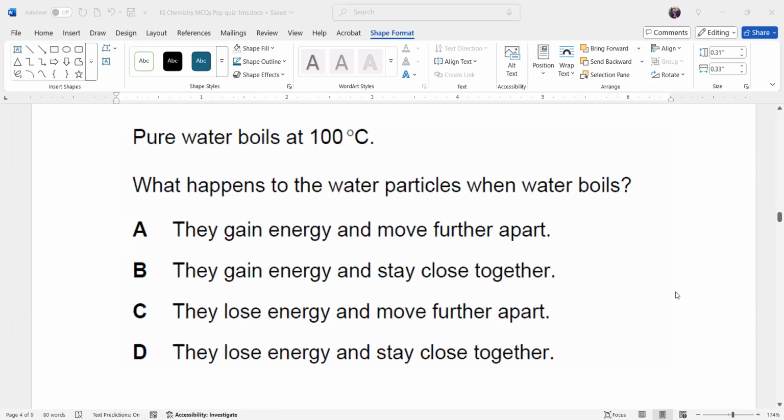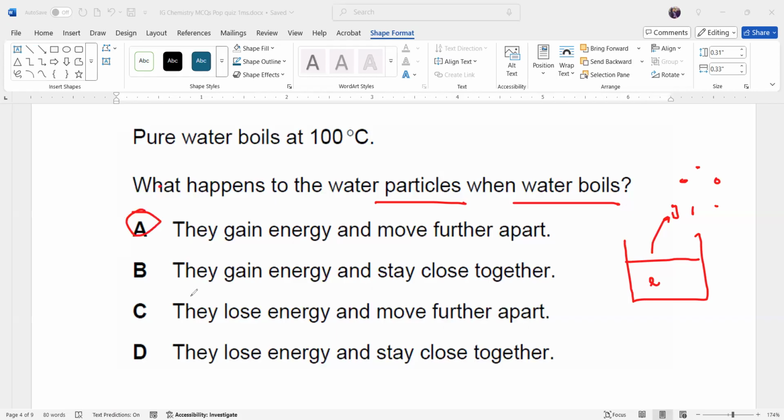Question 7, any doubt? Pure water boils at 100. What happens to the water particles when the water boils? When the water boils, the liquid is turning into a gas. When a liquid turns into a gas, what happens to the particles? They gain energy, they take in energy, and they move away from each other.